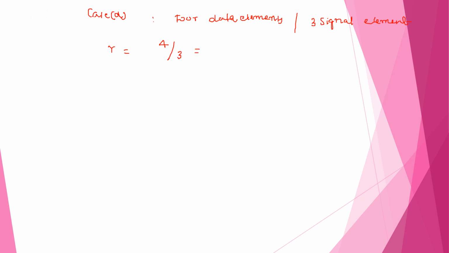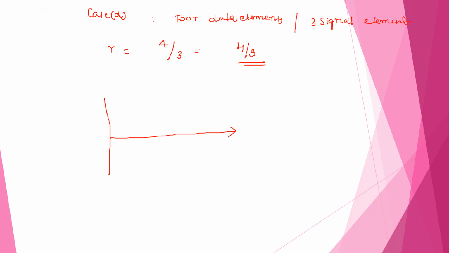We will take the last case, that is case D, where four data elements per three signal elements. So we can compute the ratio R, where we have four data elements and three signal elements, that is 4 by 3. We can represent this like this.